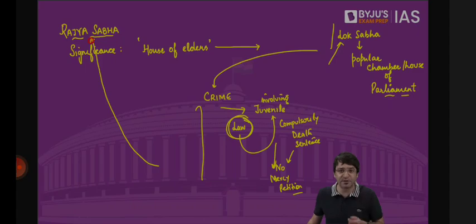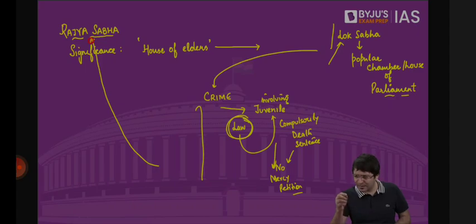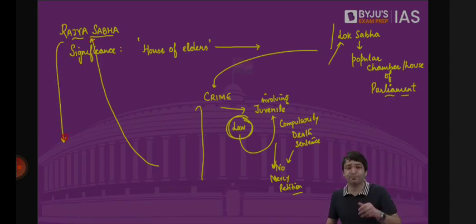And who all are the members of the Rajya Sabha? House of Elders, who will calm the temperatures. They're not directly elected by the people, so they're not directly accountable to the people as well. They will sit on this bill. They will not pass this bill. This bill will continue to be debated, discussed, but it won't be passed by Rajya Sabha, with the hope that public memory is short-lived, with the hope that once the public temper cools down, ultimately we will be able to set aside this bill. We will not pass this bill because this is unfair, unjust, unreasonable. That is meant to be the role of Rajya Sabha, to calm the tempers, to cool the tempers.